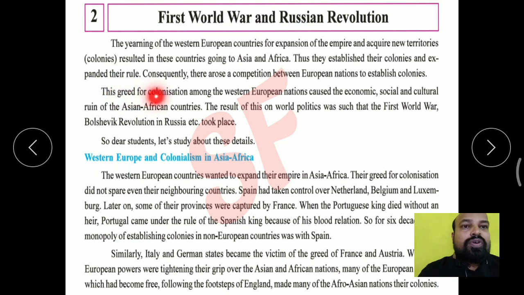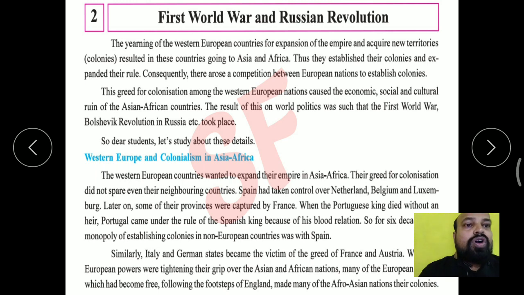This greed for colonization among the Western European nations caused the economic, social and cultural ruin of the Asian and African countries. They just wanted to make their own countries prosperous, and that is why at the coasts of the Asian and African countries they developed their own countries, and ruined Africa and Asia economically, socially and culturally.